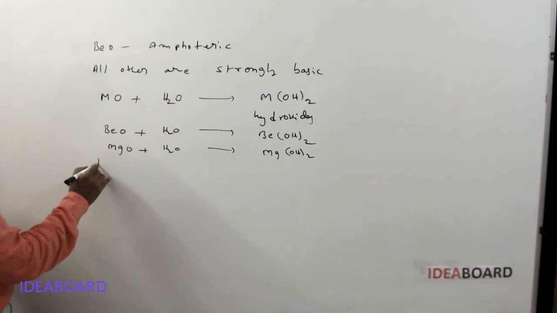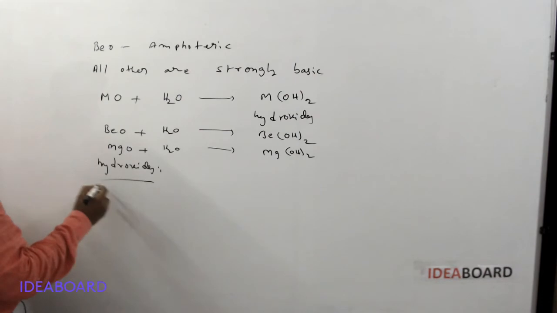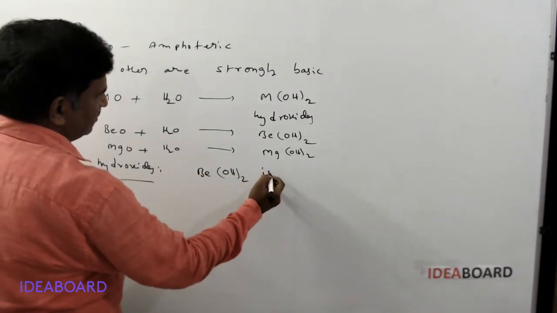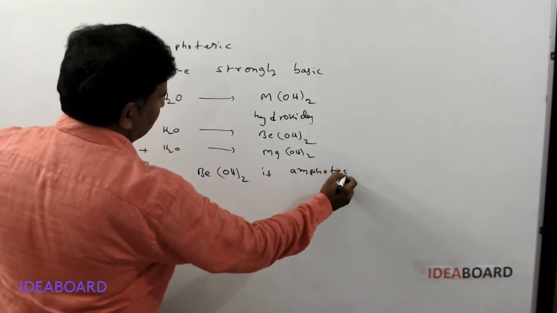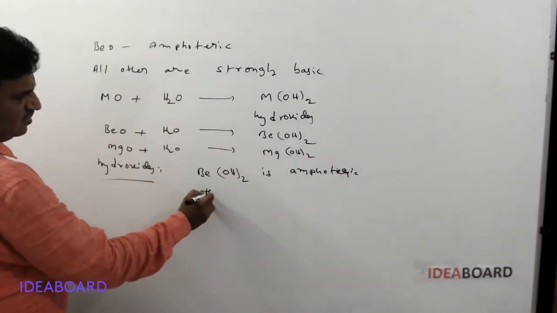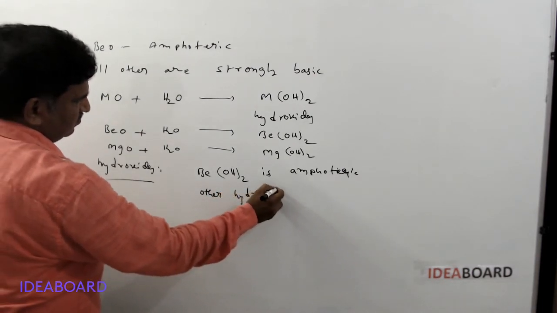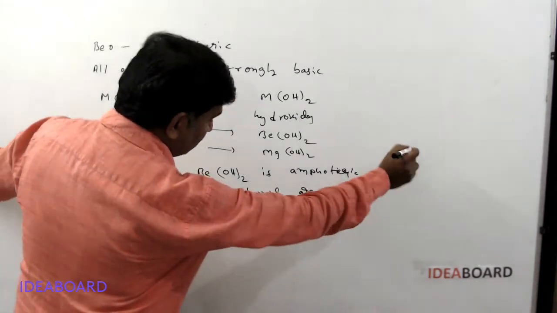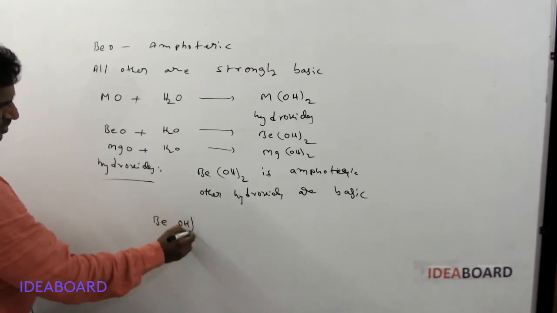In these hydroxides also, please remember, beryllium hydroxide is amphoteric, whereas the remaining hydroxides are basic in nature, strongly basic in nature. Here beryllium hydroxide is amphoteric in nature.